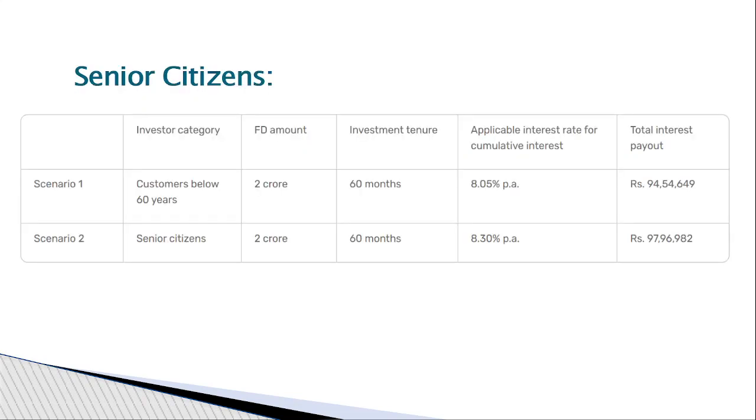In my first scenario, a normal customer whose age is less than 60 years, if he goes for a deposit in a bank for 60 months, he'll get 8.05% per annum. But for the same period, if a senior citizen goes and deposits 1 lakh rupees, he'll get 8.30. So the normal rate is 8.05, but senior citizens are getting 8.30. This is the preferential rate. This is more than the normal rate. So this is called preferential rate.